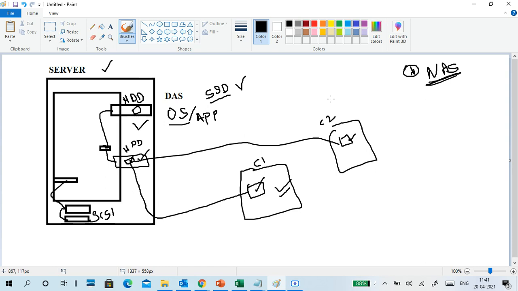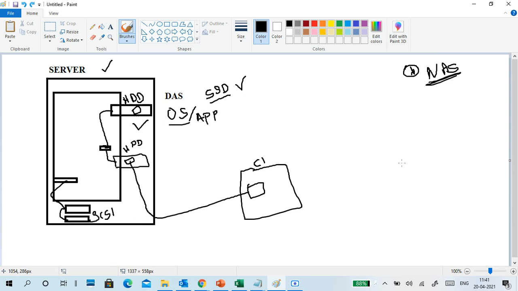Mainly, NAS means the shared files type. We are accessing only at file level: put the data in one place and access the data directly. That is called file level storage. Okay, this is one model. This is one model of NAS.